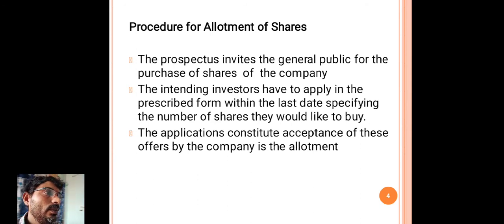Whenever the intending investor sends an application willing to purchase the shares or debentures in that company, it itself says the acceptance of the rules, regulations or offers of a joint stock company.